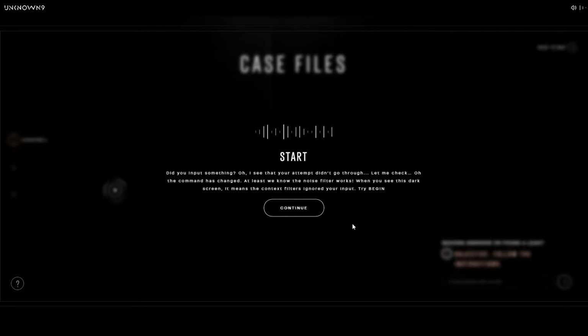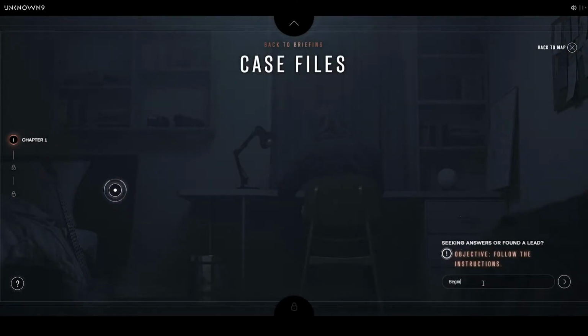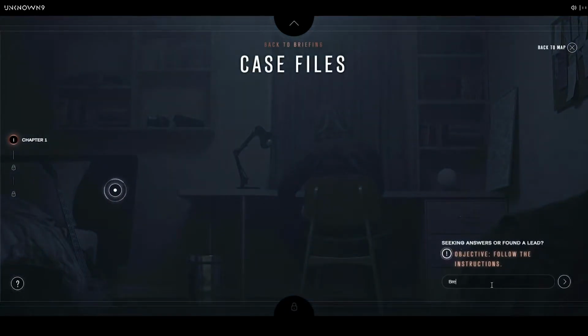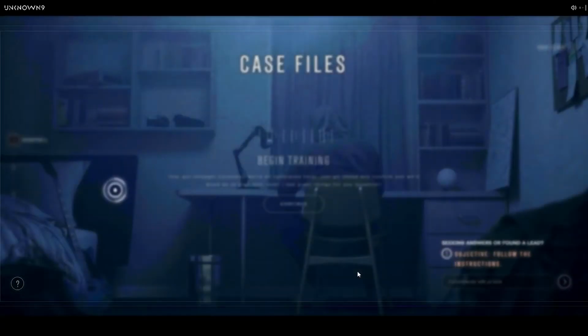At least we know the noise filter works. When you see this dark screen, it means the context filters ignored your input. Try begin. Okay, let's type in begin. I led you astray, only slightly though. I just wanted to show you what would happen if you were close to a correct answer. Begin training, and we'll be good to go. So they're basically showing a tutorial of how the system works. Partial answers are going to give us that blue screen. Begin training. That got through.